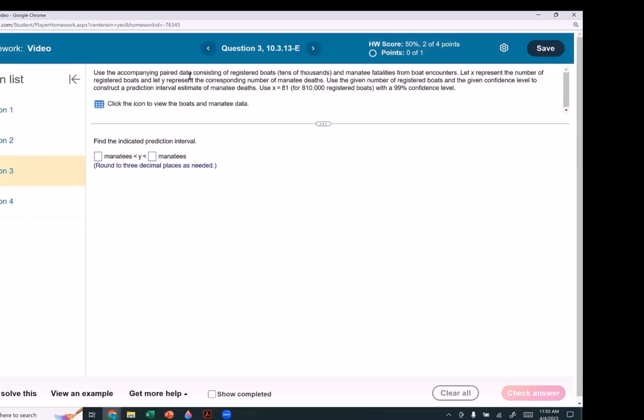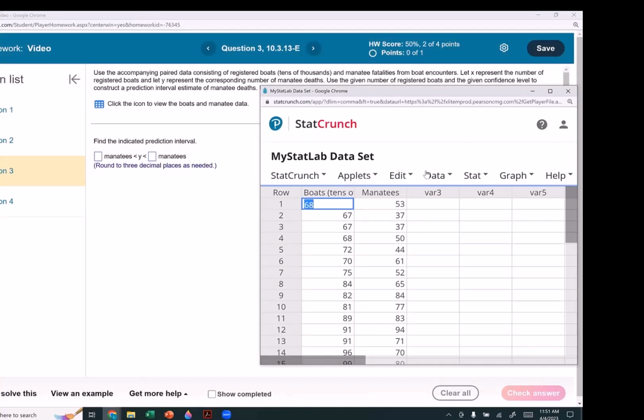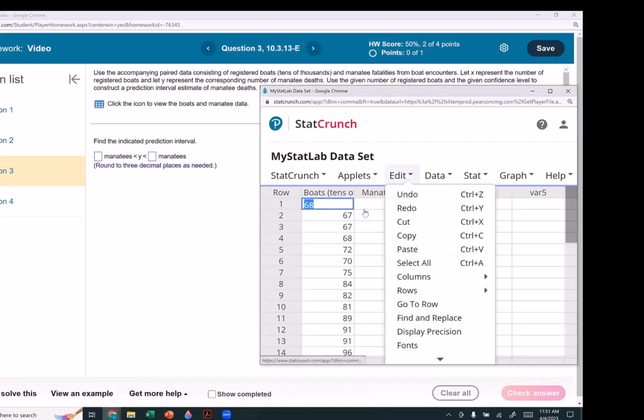Use the accompanied paired data consisting of registered boats in tens of thousands and manatee fatalities from boat encounters. Let X represent the number of registered boats and let Y represent the corresponding number of manatee deaths. Use the given number of registered boats and the given confidence level to construct a prediction interval estimate of manatee deaths. Use X equals 81, which is the same as 810,000 registered boats with a 99% confidence level. They're giving us data. We're going to open this data in StatCrunch. Here's my boats and my manatee.